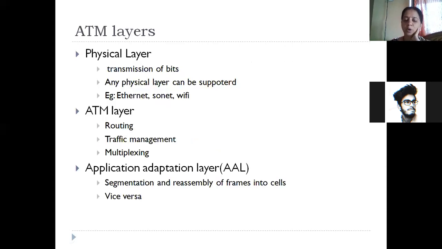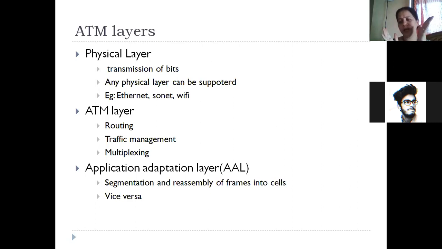Now ATM has 3 layers: physical layer, ATM layer, and application adaptation layer. You need not know much about them, but at least remember that the physical layer is concerned with transmission of bits. The ATM layer is concerned with routing and traffic management, and the application adaptation layer is like the transport layer. It is concerned with segmentation and reassembly of frames.